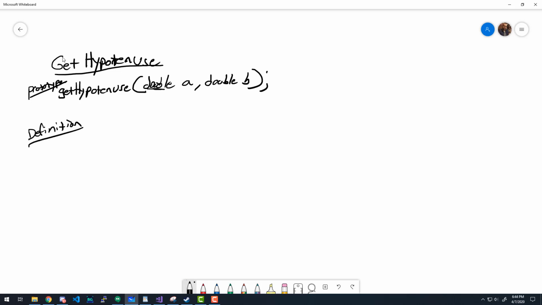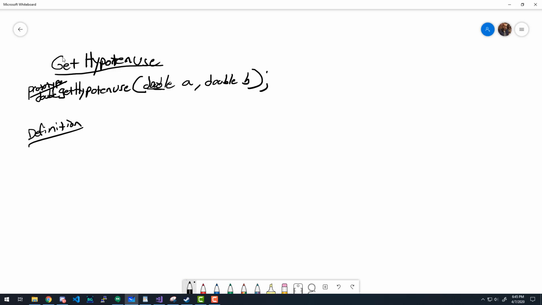Do we need the return type when we are setting up the prototype? Good point, I forgot that. Okay, double. Sorry, I'm just squeezing that in there. My tablet, for some reason, isn't letting me go any further left. So don't forget that double there. This double says this is the data type that we're going to return. So A is a double, B is a double, C will be a double, right?